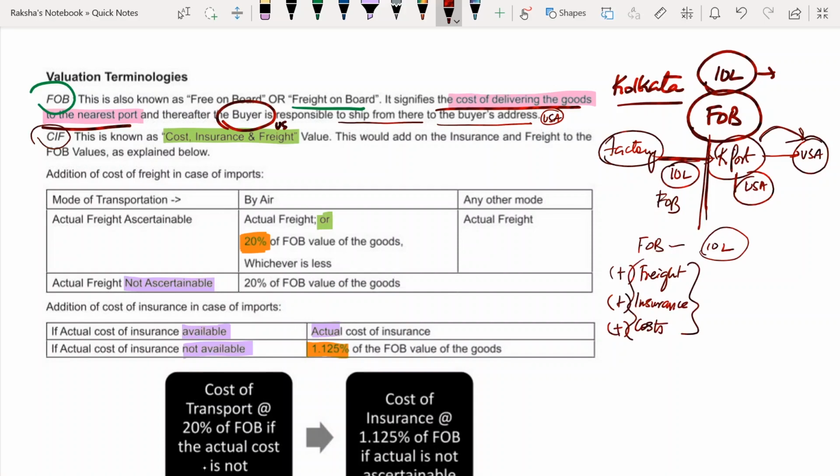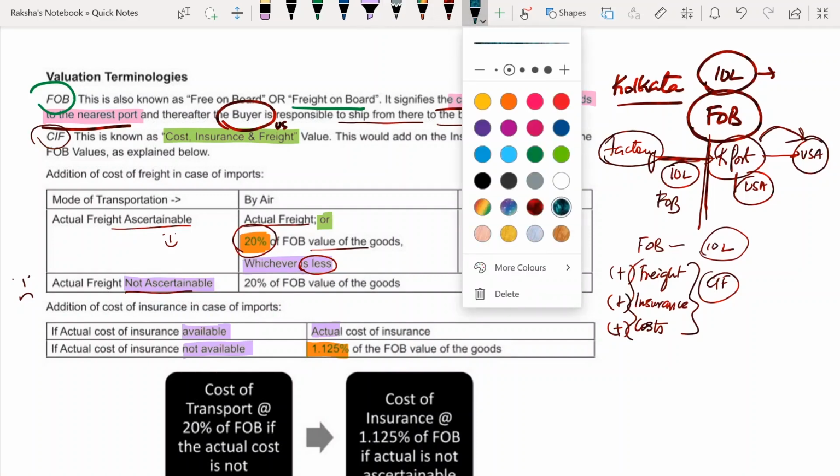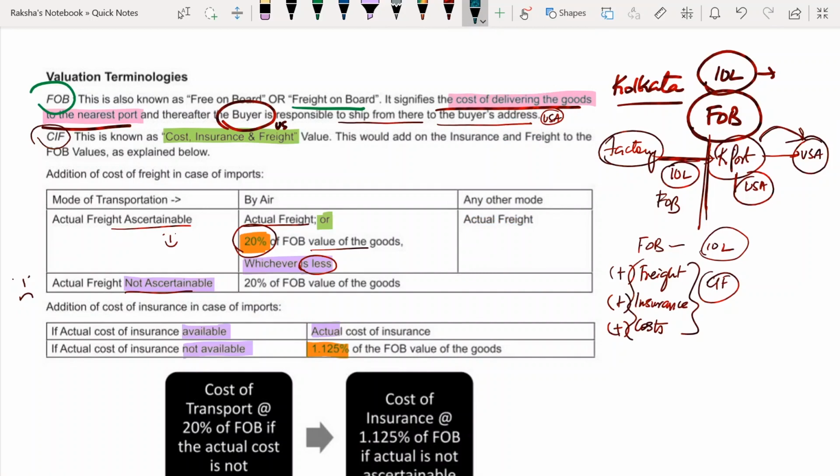So how much are you going to add for CIF value? Now, again, come here, I'll tell you. There are basically two cases. In some cases, you will be able to ascertain the freight. In some cases, you will not. Where you are able to ascertain the freight, then actual freight or 20% of FOB value, whichever is less. Can we mark this as important? Please mark it down: actual freight or 20% of FOB, whichever is less.